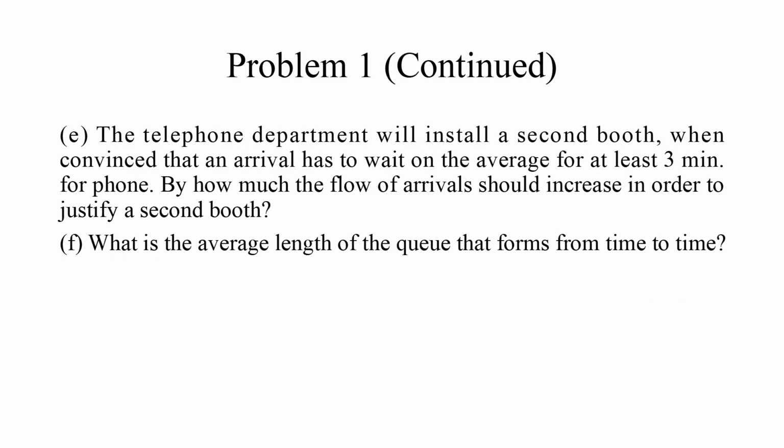E. The telephone department will install a second booth when convinced that an arrival has to wait on the average for at least 3 minutes for the phone. By how much should the flow of arrivals increase in order to justify a second booth? F. What is the average length of the queue that forms from time to time?